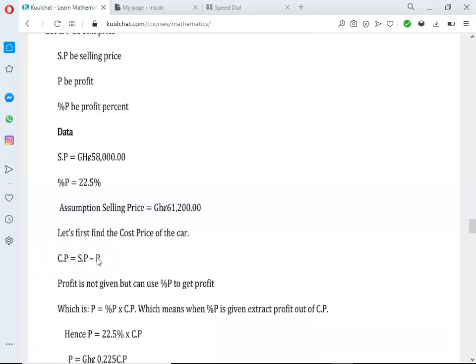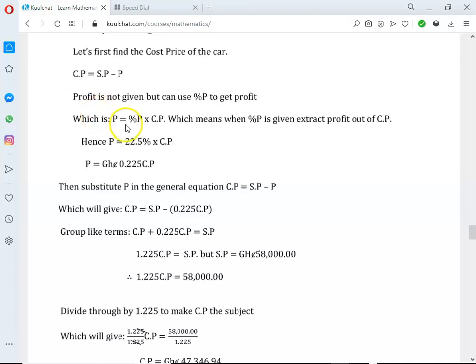But in the question, profit is not given, but you can use profit percent to get profit. You know that profit percent is equal to profit over cost price times 100. So P is equal to profit percent times cost price. You always extract profit from cost price when profit percent is given. Hence P is equal to 22.5% times cost price.